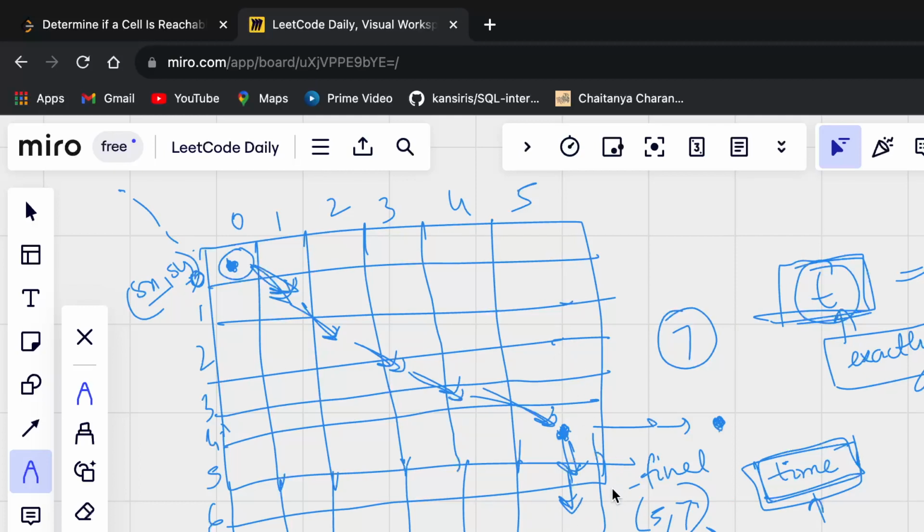You can also try to draw other scenarios, and you'll observe that whatever distance I can travel diagonally, I have to traverse diagonally, and then I have to move either in the vertical or horizontal direction. Then there will be no more diagonal movements that I can do.